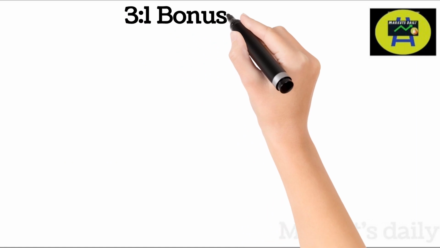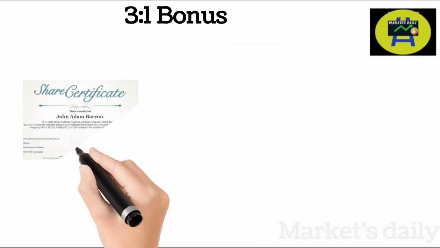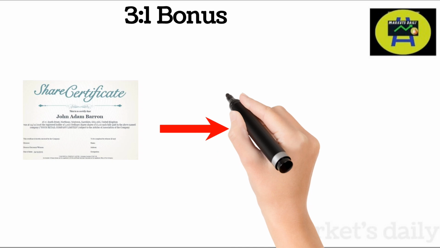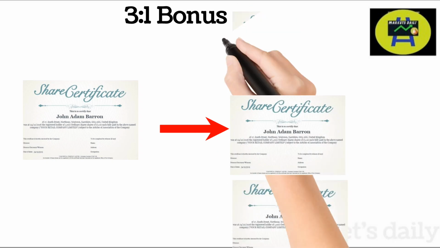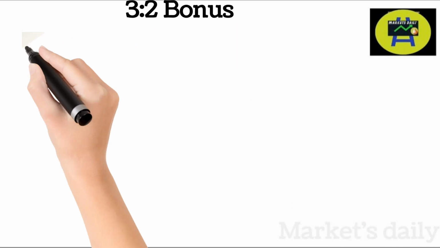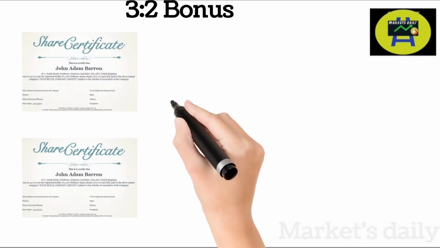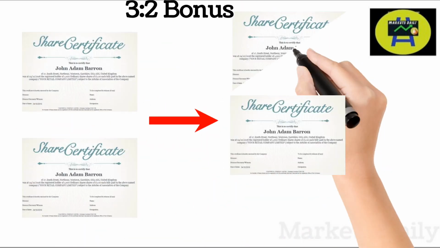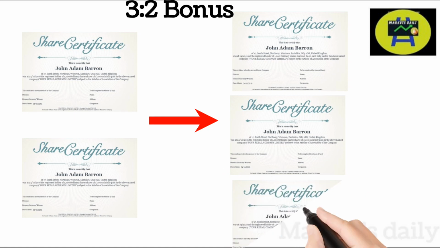Similarly, for 3:1 bonus, we interpret it as for every one share you own, you get three additional shares for free, and we are left with four shares. And for 3:2 bonus, we interpret it as for every two shares you own, you get three additional shares. So in total, we have five shares.